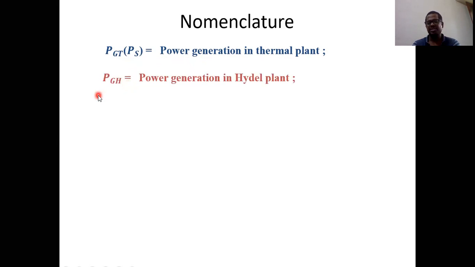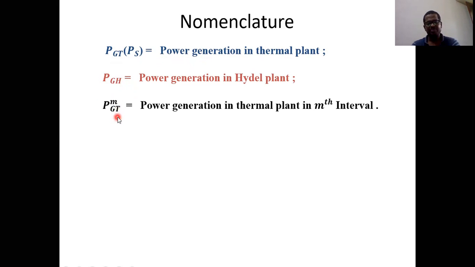And the next one is PGH. The only difference is that here T is there, here H is there; everything else is the same. Here it is power generated in the hydro (idle) power plant. That is nothing but PGH. And the next one is PGTM. This is very, very important. Try to understand here. Just a little while ago we have seen PGTM, where M stands for a particular interval. PGT means power generated in the thermal power plant, and here M represents a particular subinterval. So PGTM is power generation in a thermal power plant in the mth interval.